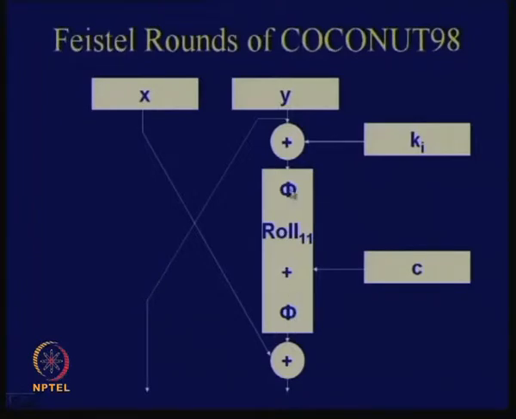So in this phi function there is one integer addition, then when you are adding with C, there is another integer addition, and when you are doing this phi function there is yet another integer addition. So if I give an Ej here, I should be able to obtain an Ej here also, and the probability of that is half, as we have seen. Due to this rotate 11, this j bit gets shifted to the j plus 11th location. It gets shifted to the left. But what about this plus function?